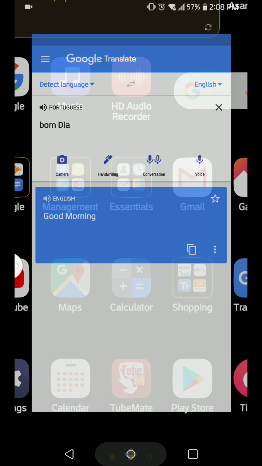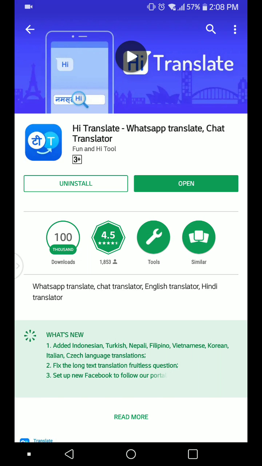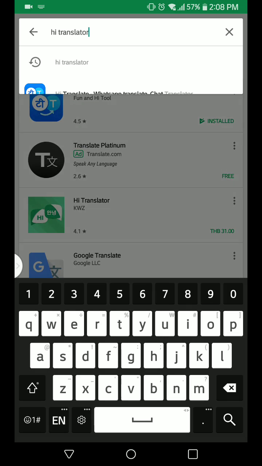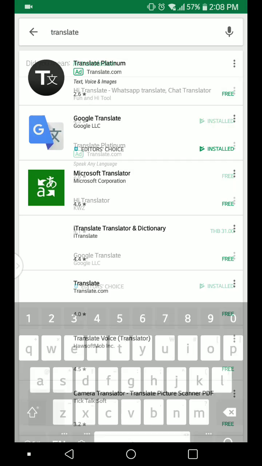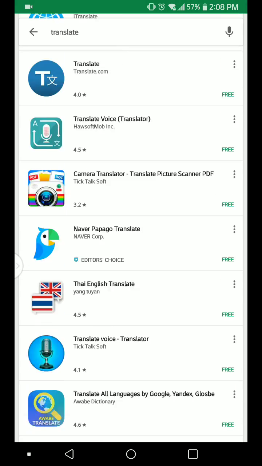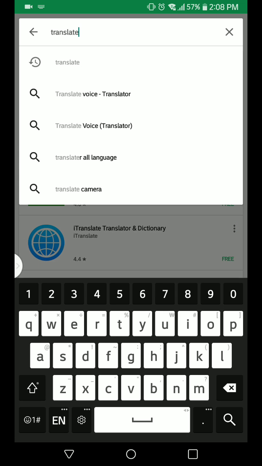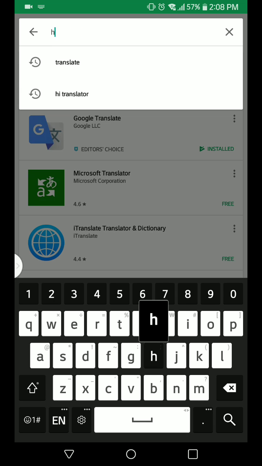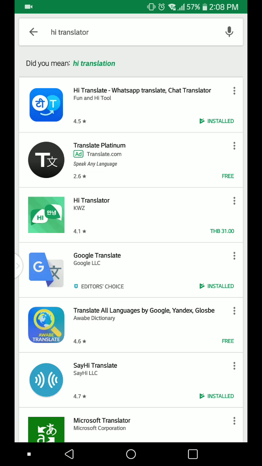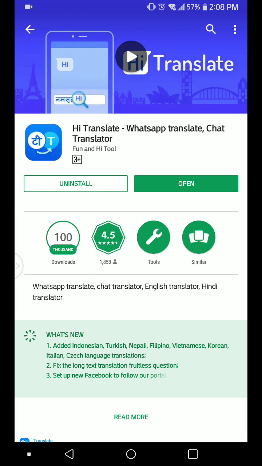But if you want to chat, I searched many software. There are many softwares when I search. For example, if you write "translate," many different translation softwares will come, so there's confusion about how you can chat very fast with your friends for business or any kind of relation. I found a very nice translator called Hi Translator. This is number one. It's not very famous because a lot of people don't know about it, so I installed it.